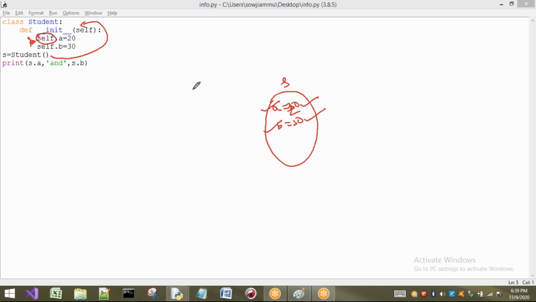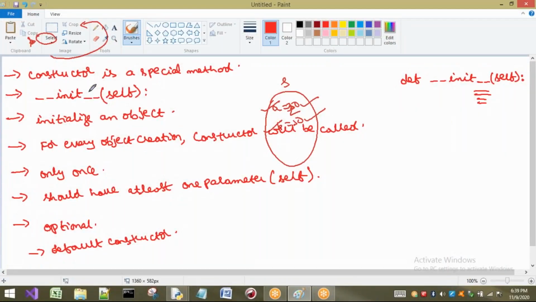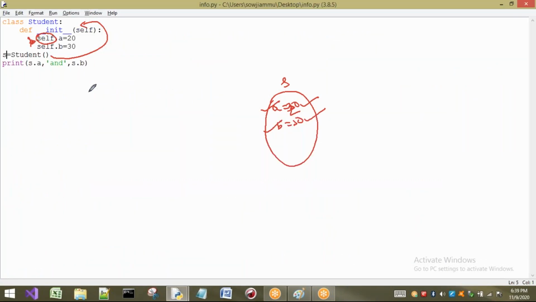Now, the point I want to discuss here is initializing an object. So values are going to be initialized here. Next, for every object creation, the constructor will be called. For every object, the constructor is going to be called. Now I want to justify this point.